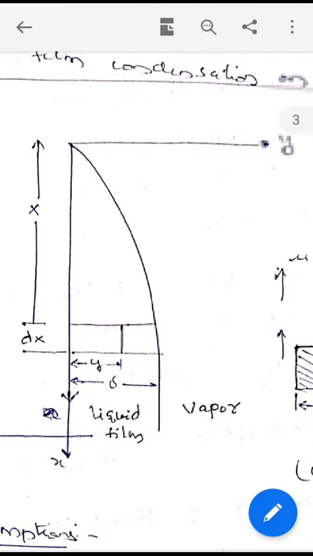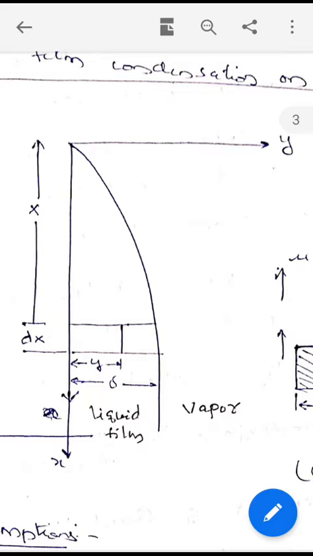Mx is the mass of steam entering the strip in the x direction at x. Mx plus delta x is the mass of steam leaving the strip. What is mx? Mx is again rho L times rho L minus rho v g delta squared.